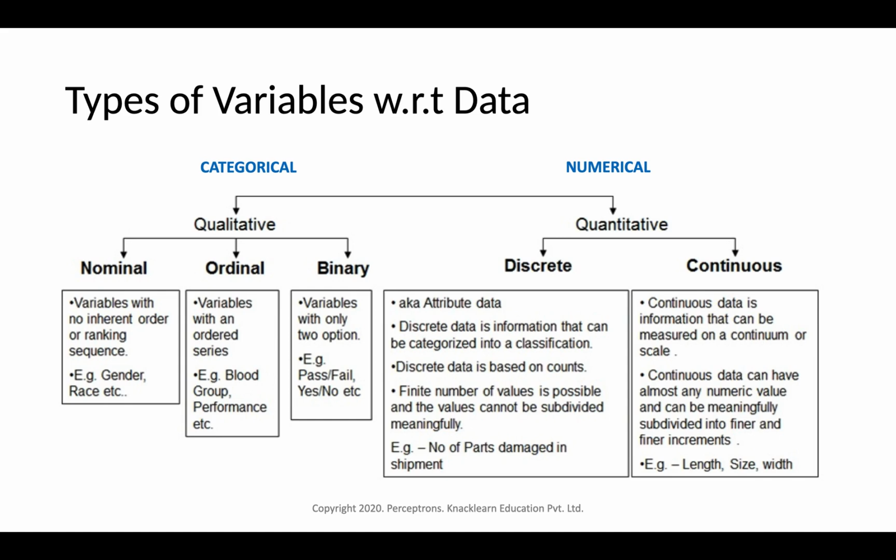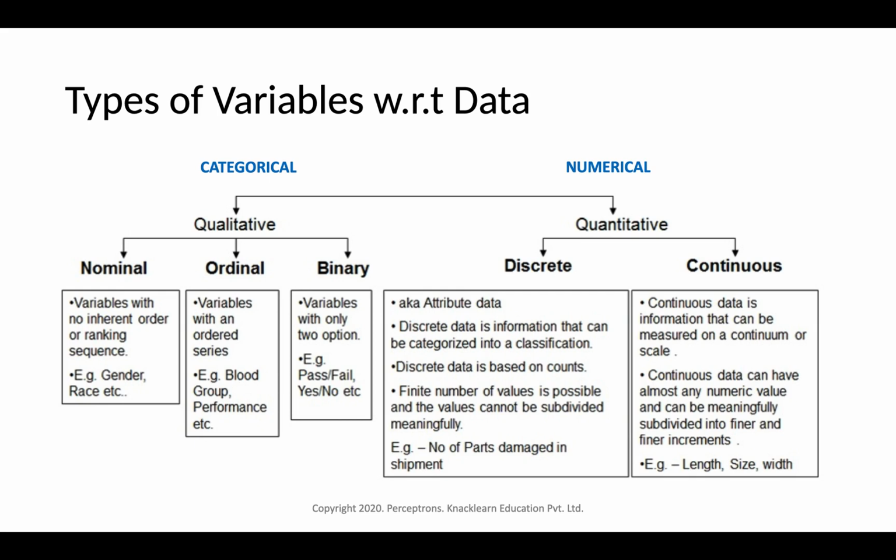Qualitative data is nothing but data which defines the quality of the data, so those are categorical data. Categorical data usually is a predetermined set of values, and quantitative data is continuous data or discrete values. Within qualitative data, we have three types: nominal, ordinal and binary. So nominal categories, ordinal categories or binary categories. We can say three types of category.